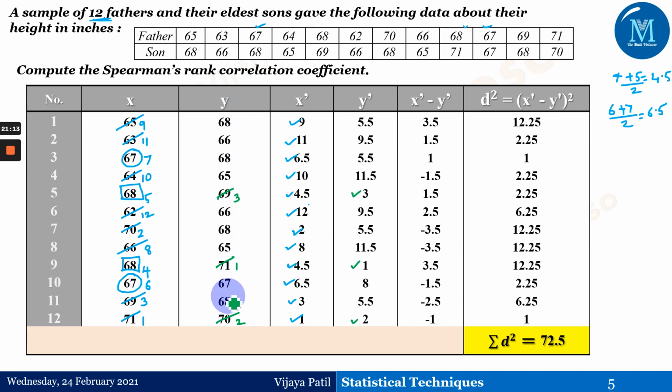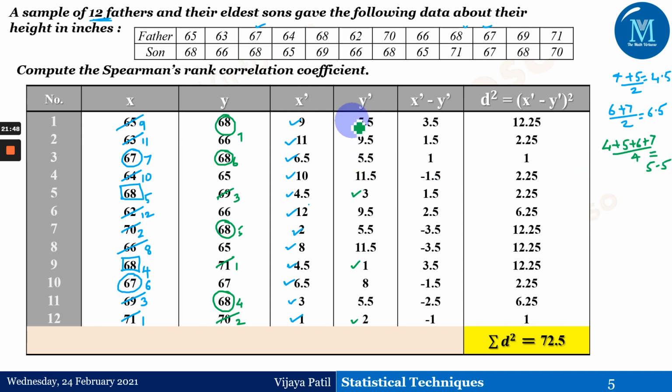The next biggest number is 68. Now there is a fun part over here. 1, 2, 3, we reach up to 3. This 68 would have to be 4, 5, 6, 7. But I can't give 4, 5, 6, 7 because I have to keep them on the same rank. So 4 plus 5 plus 6 plus 7 divided by 4 will give us the rank as 5.5.